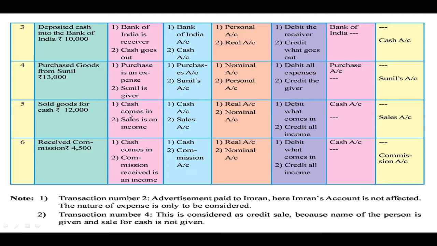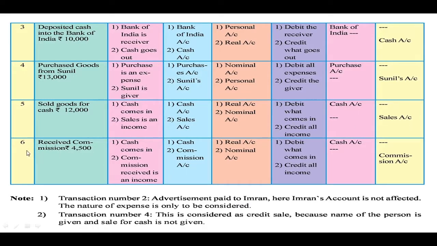So here cash comes in the business while sales is an income for us. So two accounts, one is cash, that is the real account, so debit what comes in. So we have to debit cash account. While sales is the income, it is the nominal account, credit all incomes and gains, so we have to credit sales account. So the journal entry is cash account debit to sales account credit.